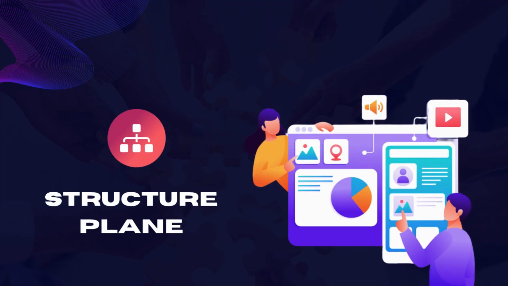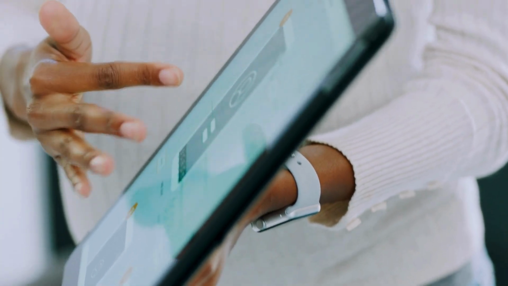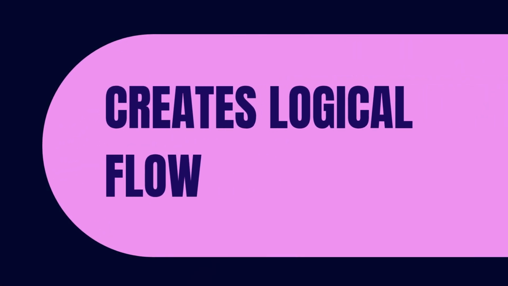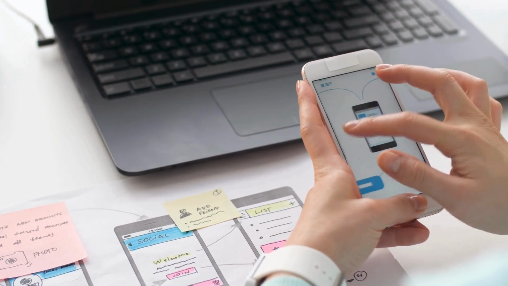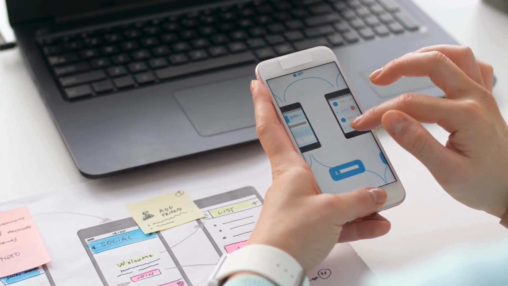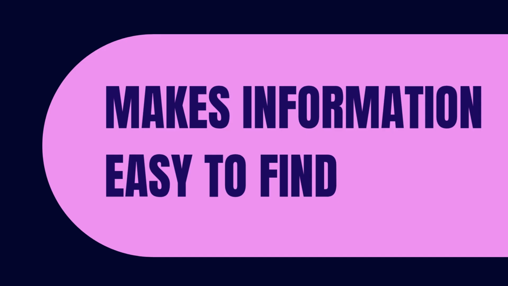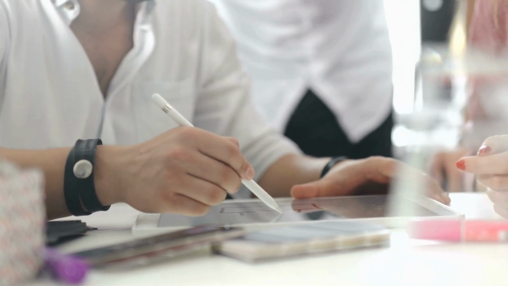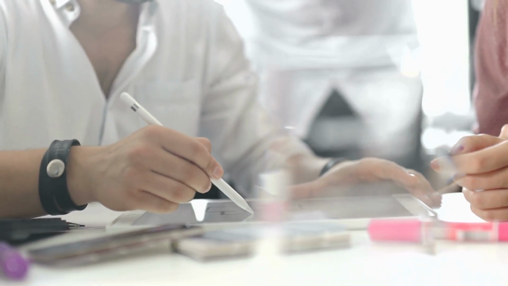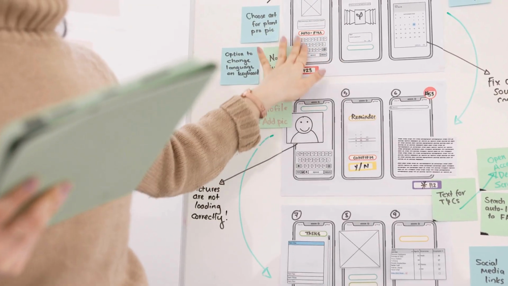The next one is structure plane. It defines how users interact with your product and how information is organized. It creates logical flow. It maps how users move through the product like screen to screen or page to page. For example, from home, product list to product details and checkout. It makes information easy to find. It deals with information architecture, organizing content so users don't get lost. A well-structured app helps users find what they need without frustration.